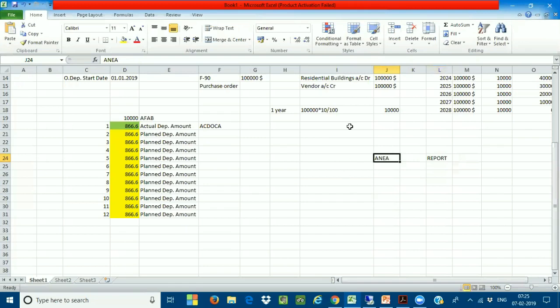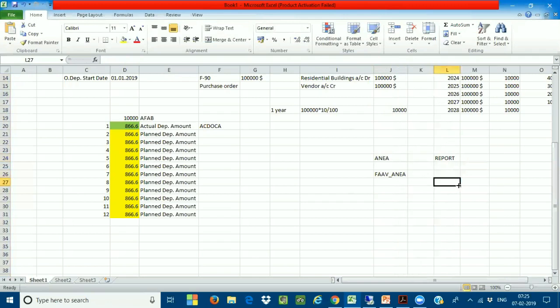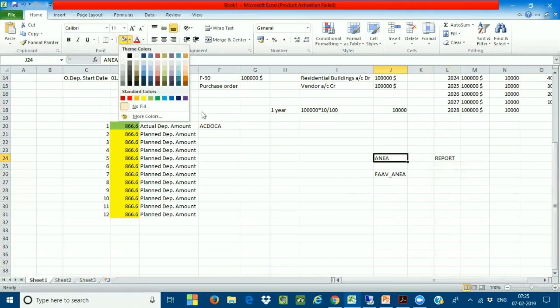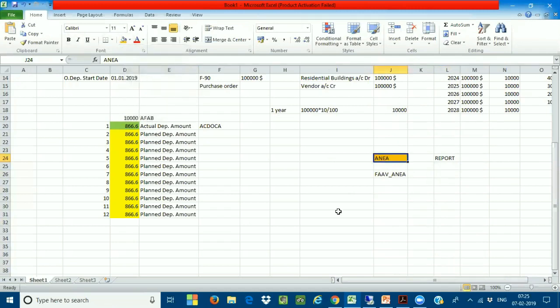Now, after you convert the system from SAP ECC to SAP S4, this particular table is converted to the compatibility view table FAAB_ANEA. Earlier the data was available and you developed the report based on this table. Now this table is no more available in SAP S4HANA.